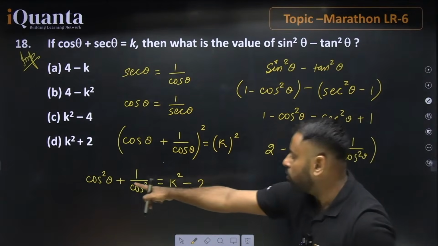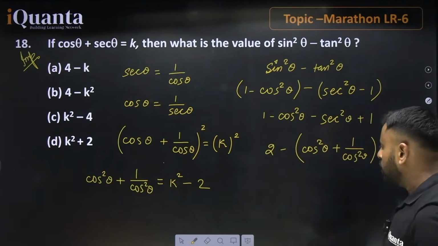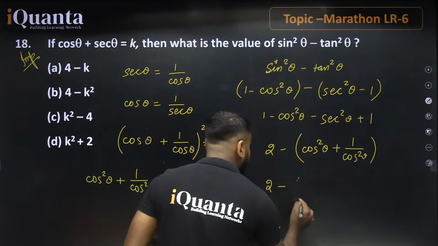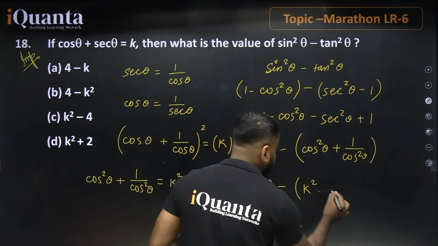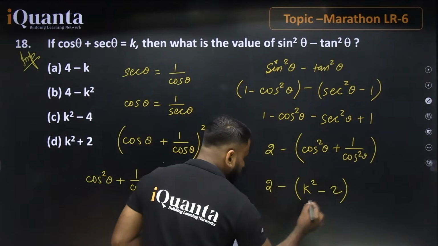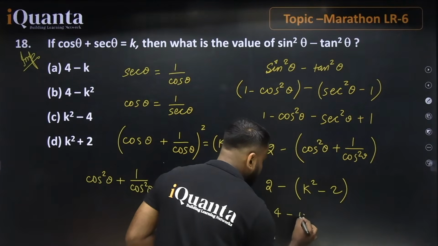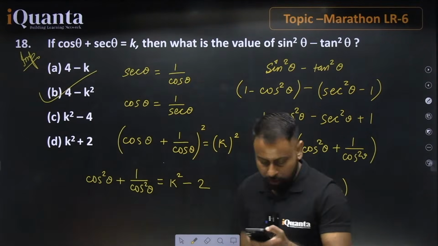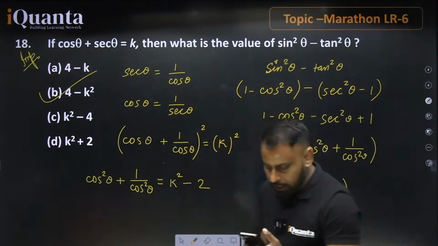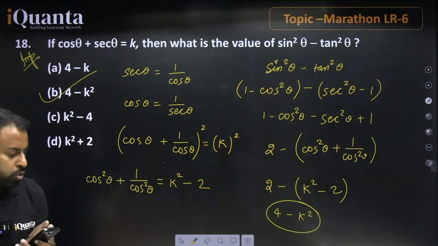This is cos square theta plus 1 by cos square theta. On putting the value, it is 2 minus (cos square theta plus 1 by cos square theta), which is 2 minus (k square minus 2). Opening this, the value will be 4 minus k square. So 4 minus k square is the right answer, option B is correct. This is the answer for question number 18.